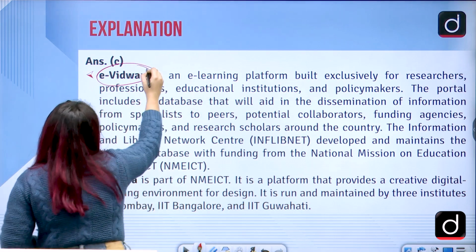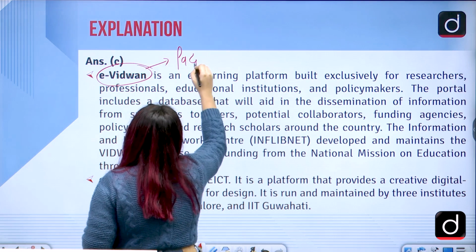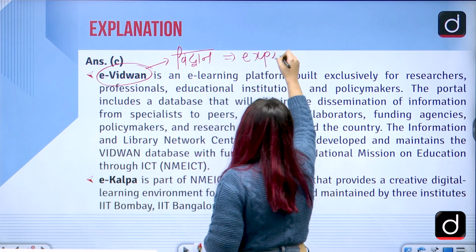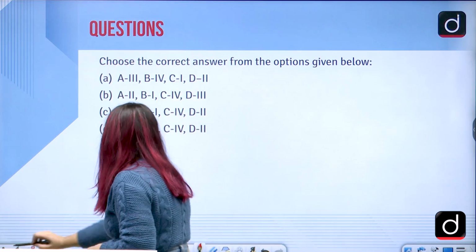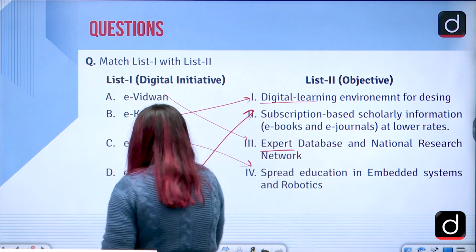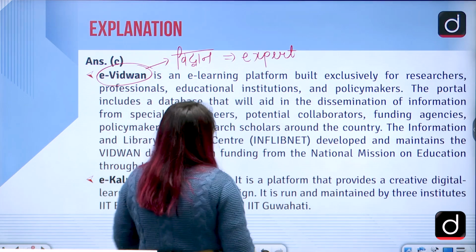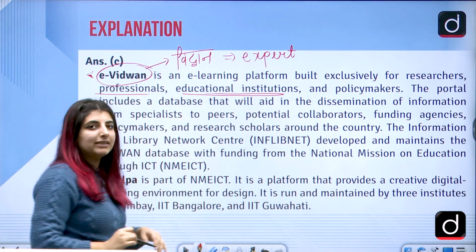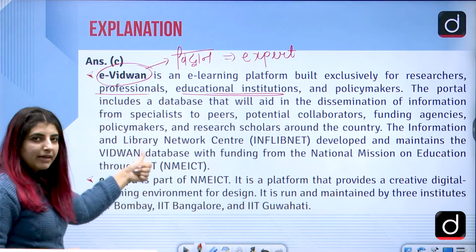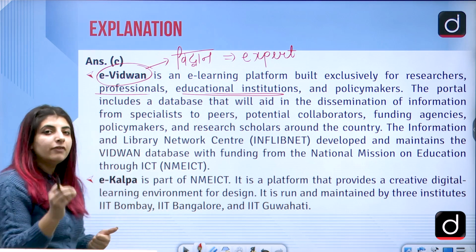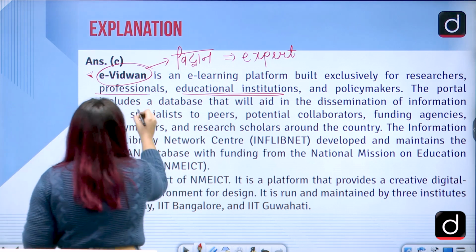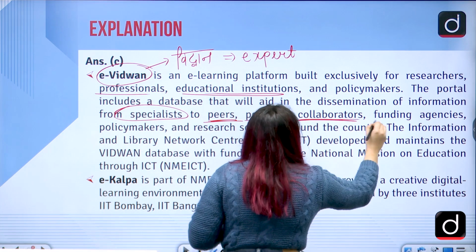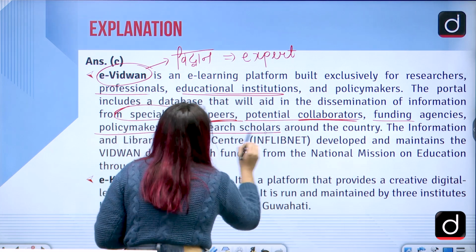As the name suggests, it is talking about Vidwan. Who's a Vidwan? A Vidwan is someone who is an expert in something. And if we look at the options, it says Expert Database and National Research Network, correct? Exclusively built for researchers, professionals, educational institutions and policy makers. The portal includes a database that will aid in the dissemination of information or research papers from specialists to peers, collaborators, funding agencies, policy makers and research scholars around the country.